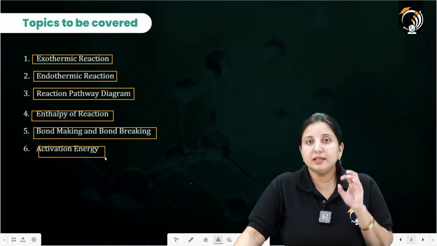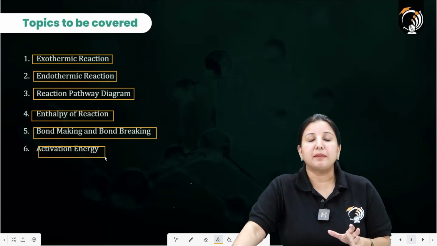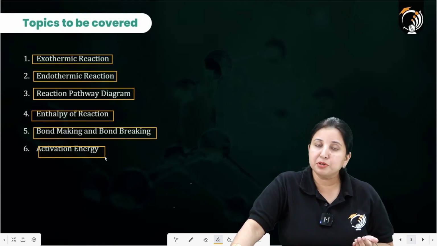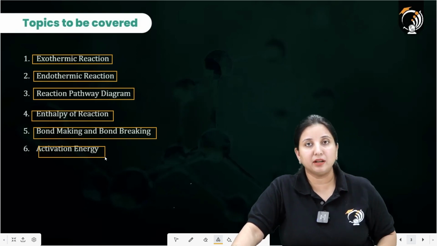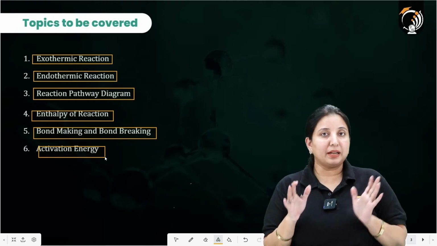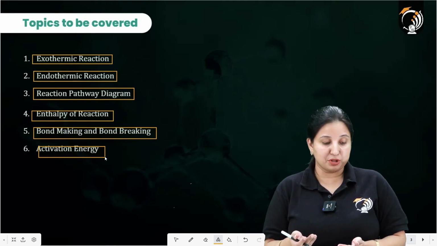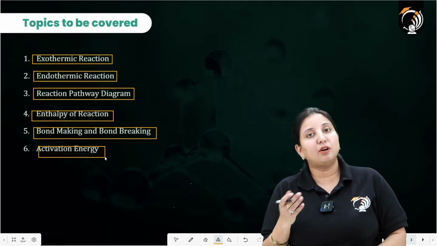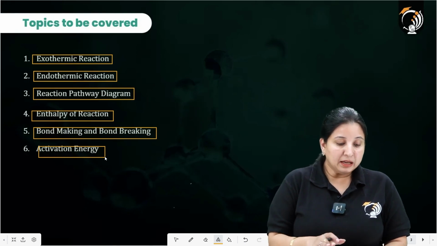Now look, this energetics chapter is a very small chapter, but if I talk about the questions, in each and every paper you are going to get a single question here. The question is based on exothermic, endothermic, or a graph-based question from the reaction pathway, or even activation energy.